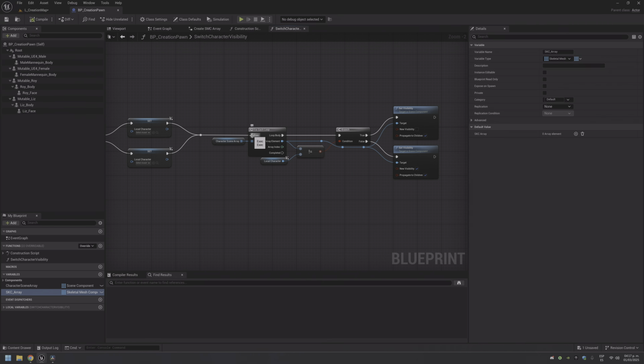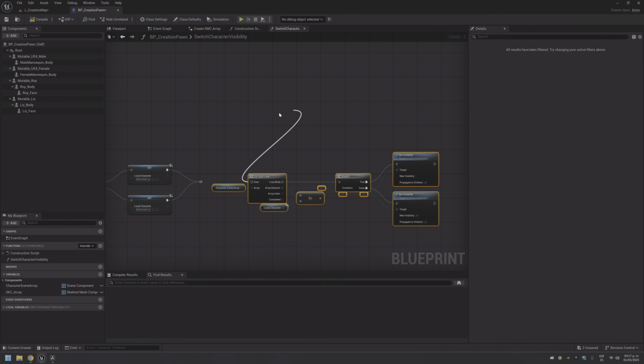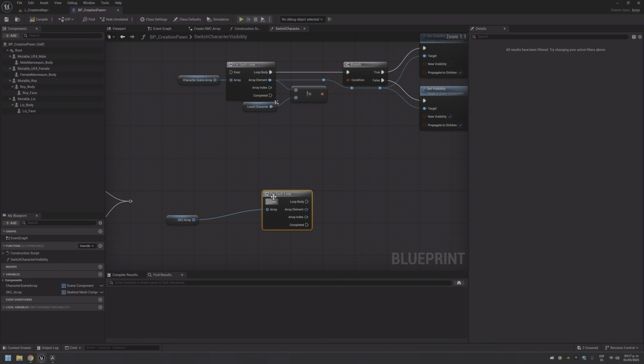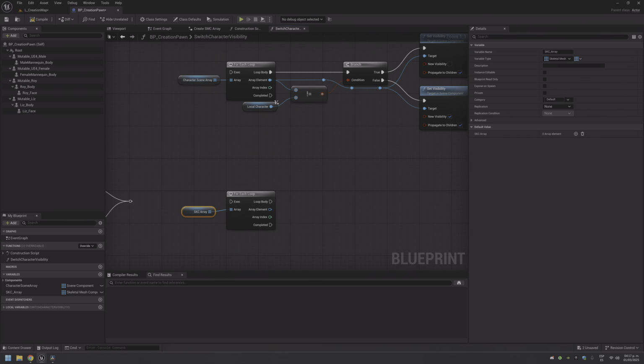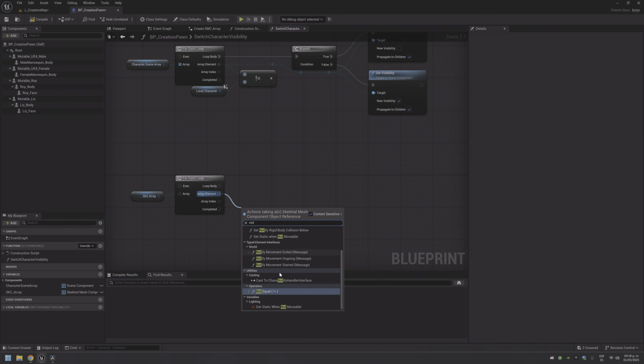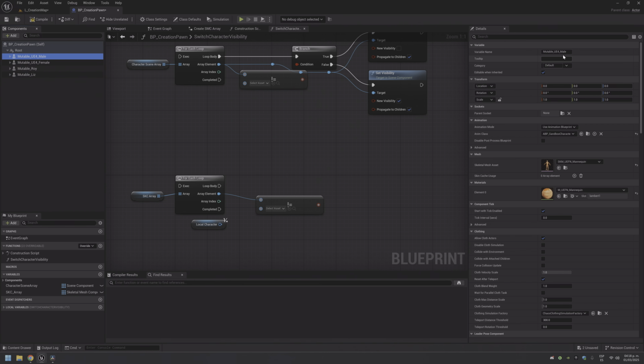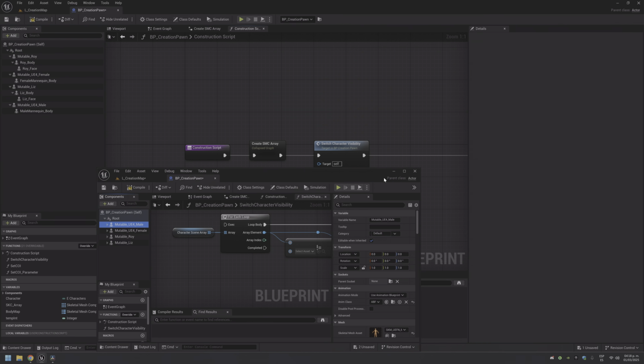So I will do something different. Let's move this. Let's create everything from zero. For each loop. Not equal, and actually, to avoid any problem, instead of an object, this will be the same type as this for each. So it's a skeletal mesh component.